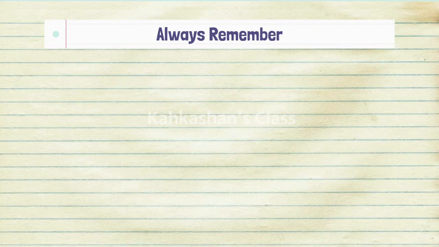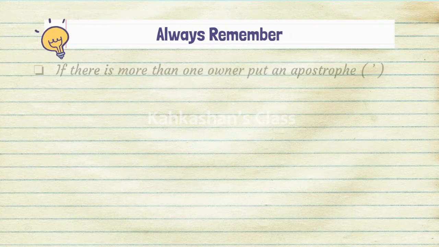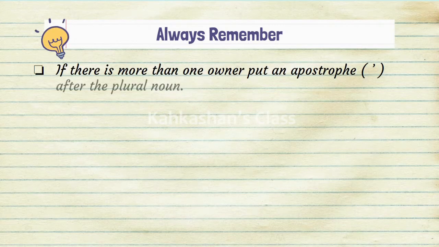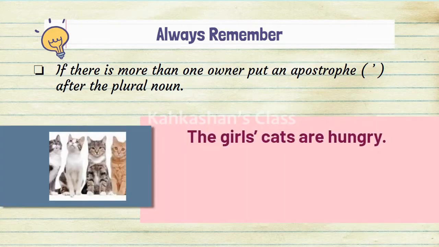If the owners are more than one, plural, then what? If there is more than one owner, put an apostrophe after the plural noun. Like in this example, the girls' cats are hungry.